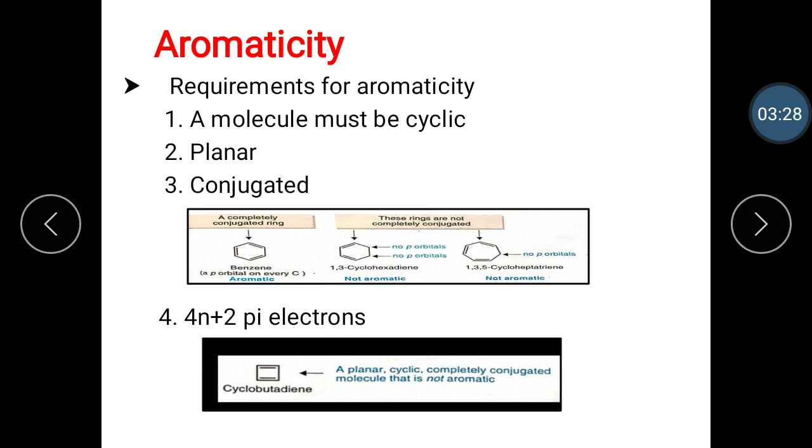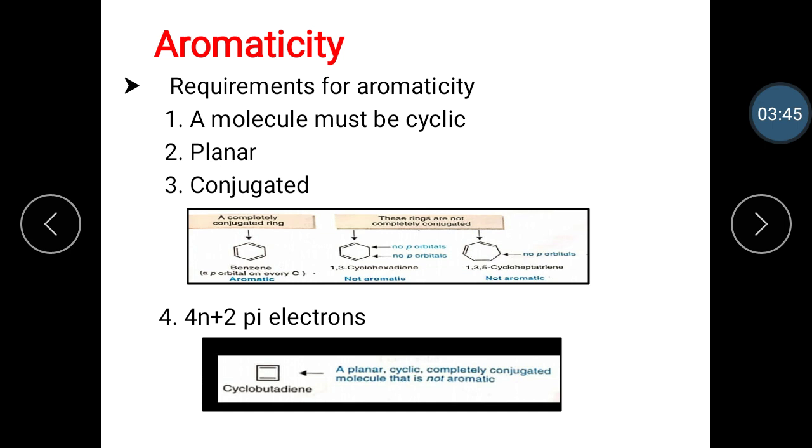The Huckel rule refers to the number of pi electrons, not the number of atoms in a particular ring. Thus, compounds that contain 2, 6, 10, 14, 18 pi electrons are aromatic.